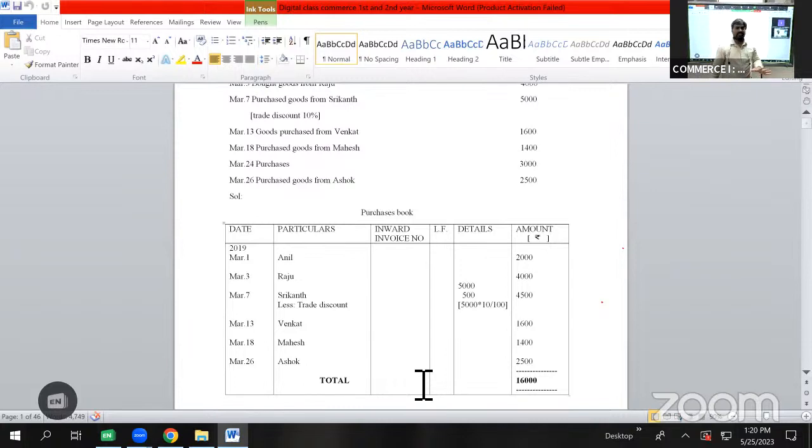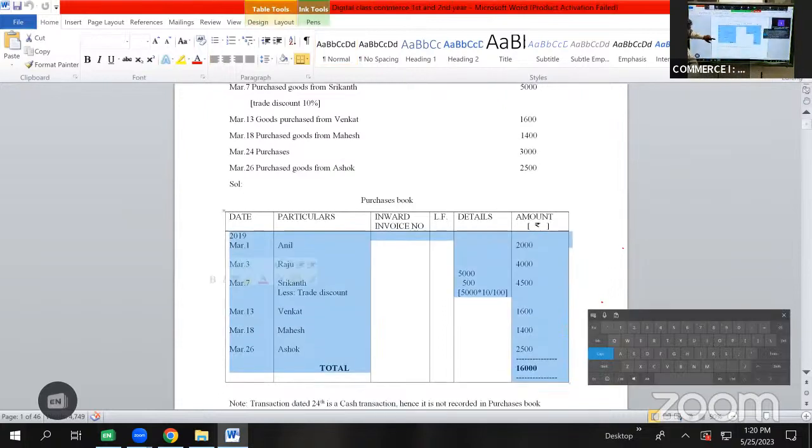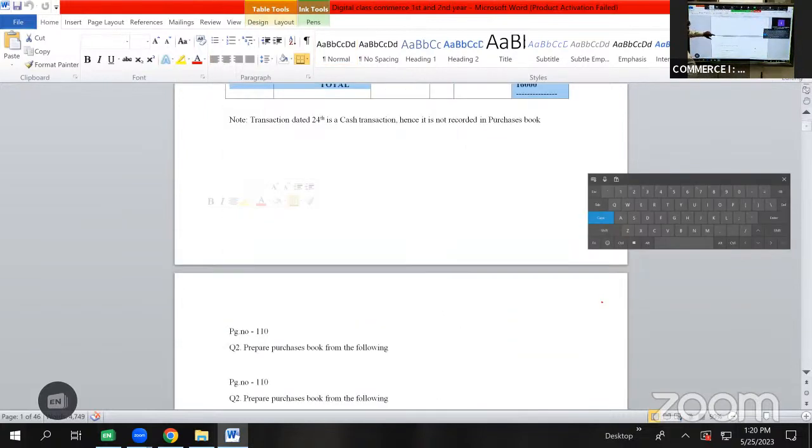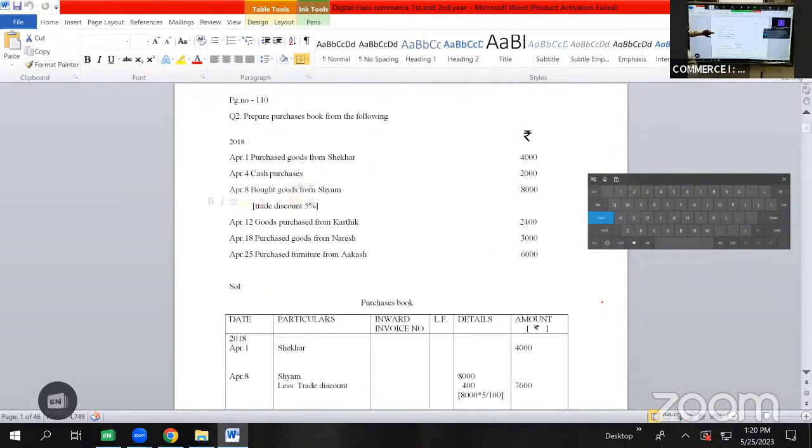So the weightage for this kind of problem is for 5 marks, and a compulsory question will be asked from the topic subsidiary books. Let us continue with the next problem with the same topic. Page number 110, question number 2. Prepare subsidiary books from the following.